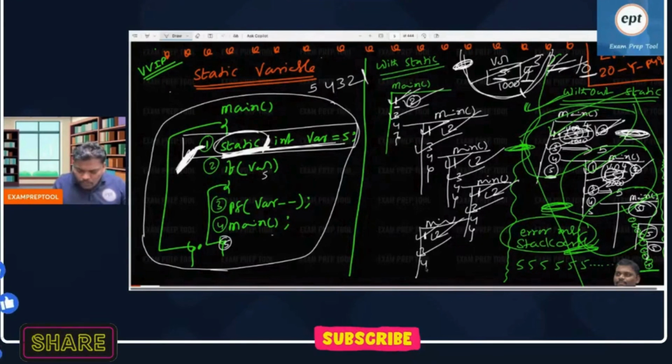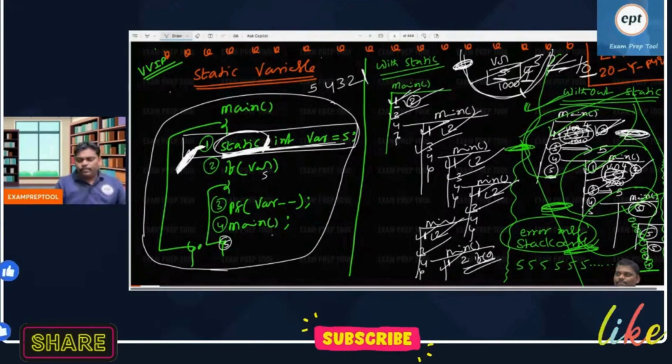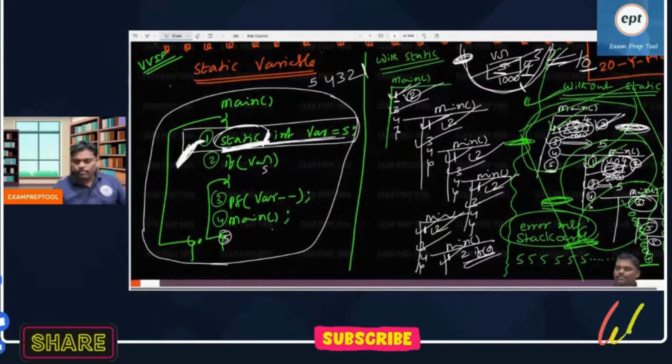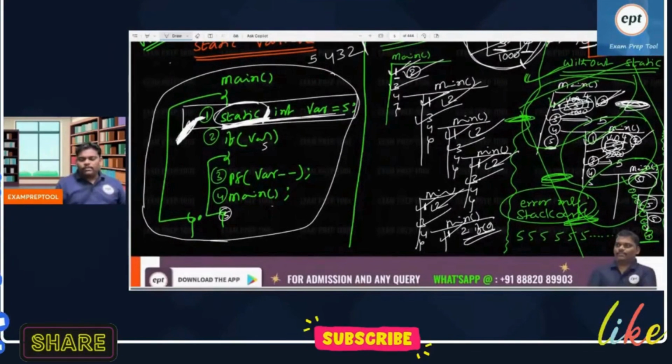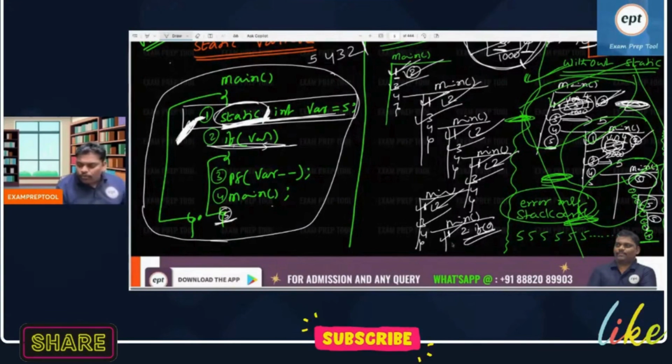Okay, fine. Can you see the fourth one? See the interesting answer. Fourth one, main called. See the first line. Skip it. Second line, if 0, fail or pass? Fail. Fail means where will you go? If the second line fails, you will go to the fifth line. Fifth line means end of the function, right?